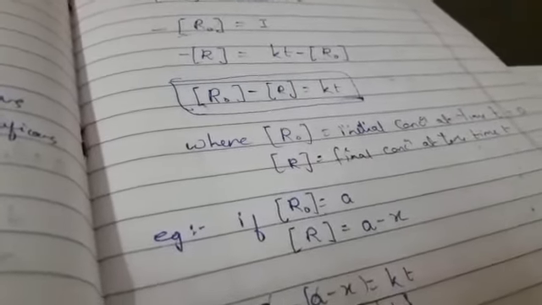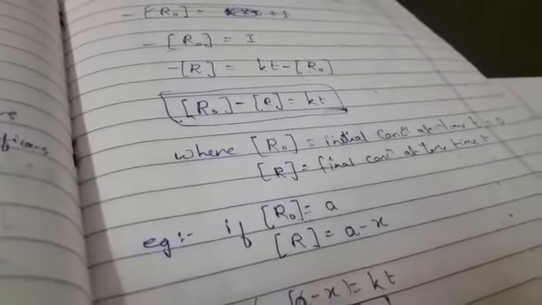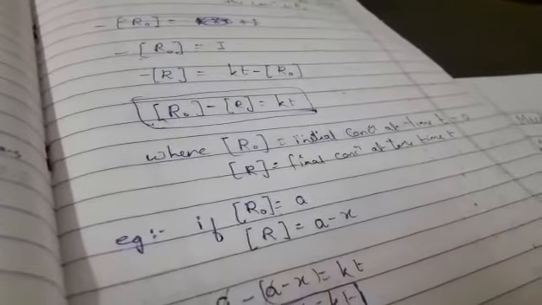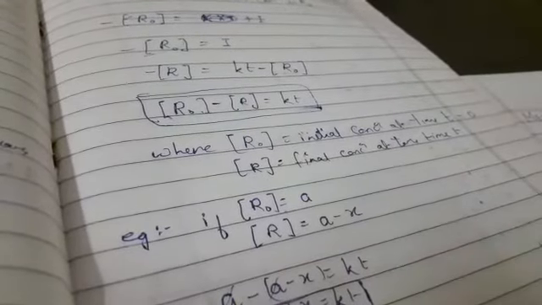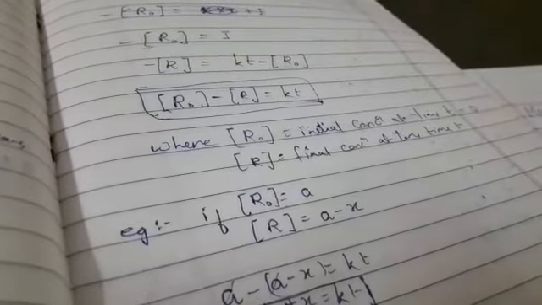That is the equation. With the help of this one you can solve many numericals for the zero order reaction, where R naught is the initial concentration at time 0 and R is the final concentration at time t.